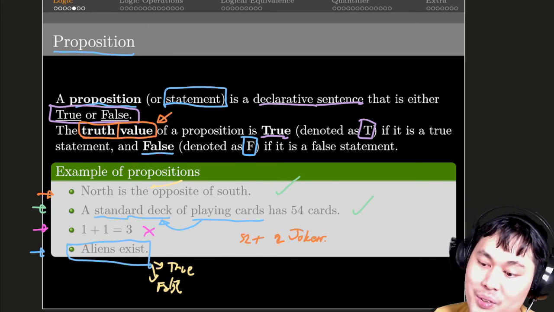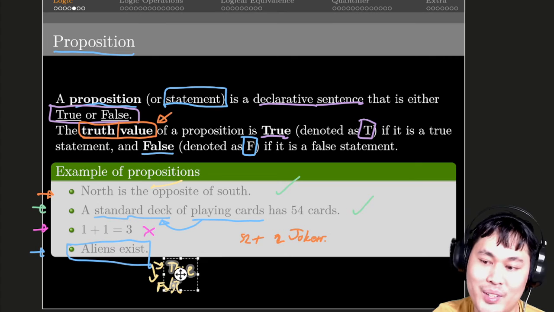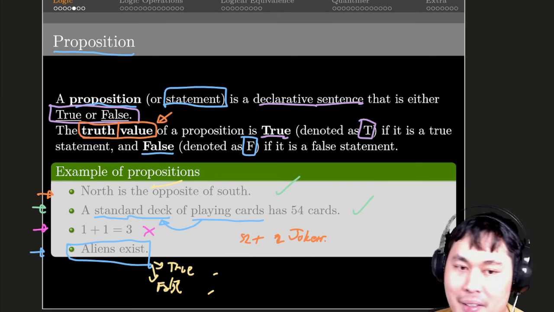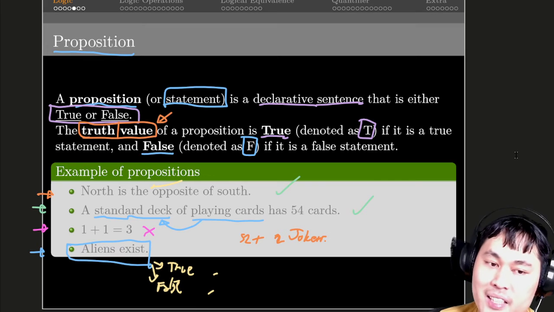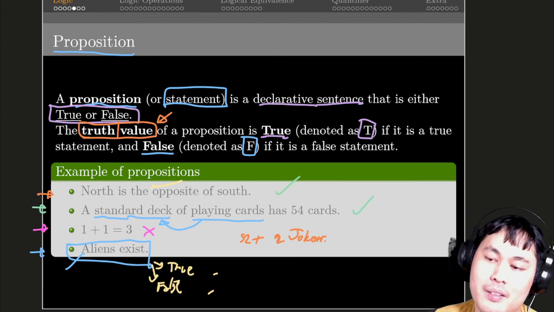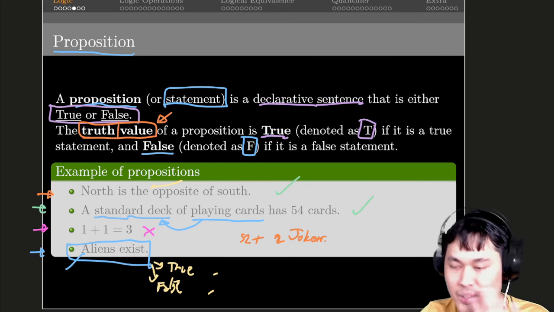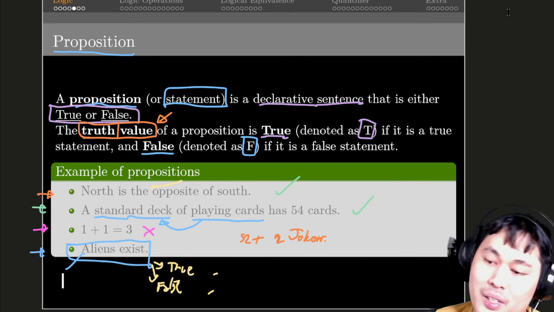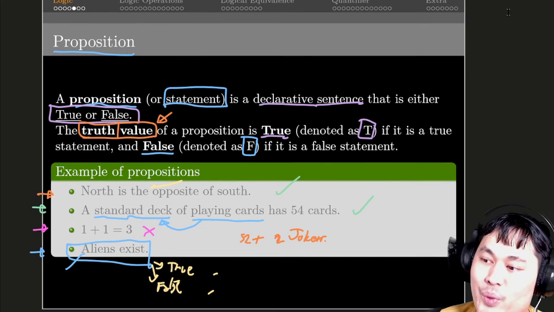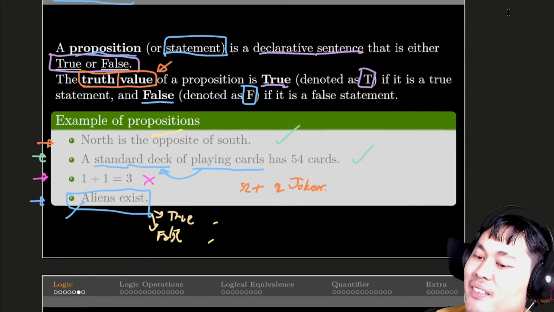But in theory we could say whether it's true or false. There's no third option for that. So this qualifies as a proposition. We just don't know whether it's true or false, but it's one of these two options. Sounds weird, right? But that's how it is.